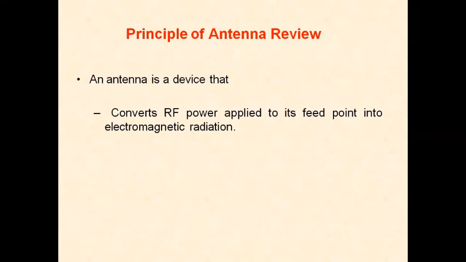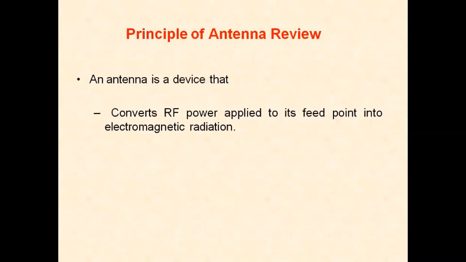So for wireless application, we require an antenna. Antenna is a structure capable of radiating the signal power at the sending end. It is also a structure capable of receiving the electromagnetic radiation at the receiving end. For wireless application, we require two antennas: one at the transmitter for radiating purpose, the other at the receiver for receiving purpose. An antenna is a structure that is capable of radiating or receiving electromagnetic waves.